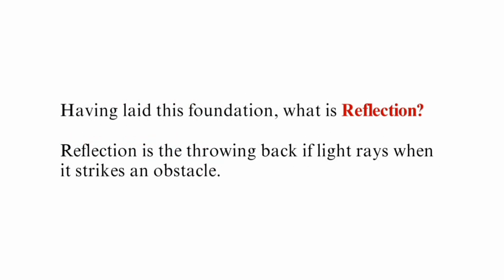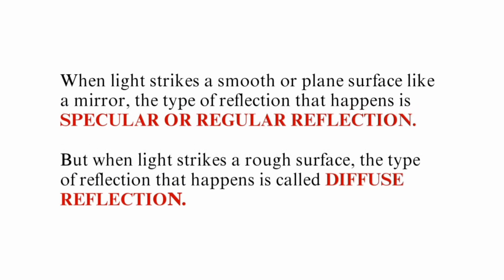Having laid this foundation, what is reflection? Reflection is the throwing back of light rays when they strike an obstacle. So when light is moving in a direction and it strikes an obstacle, reflection occurs. When light strikes a smooth or plain surface like a mirror, the type of reflection that happens is specular or regular reflection. But when light strikes a rough surface, the type of reflection that happens is called diffuse reflection.